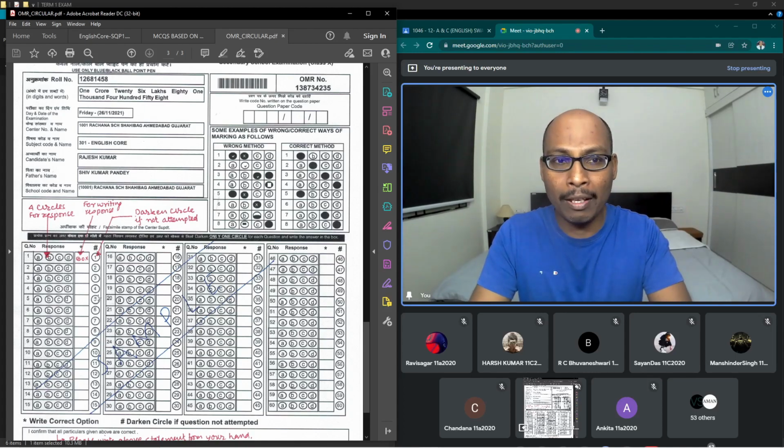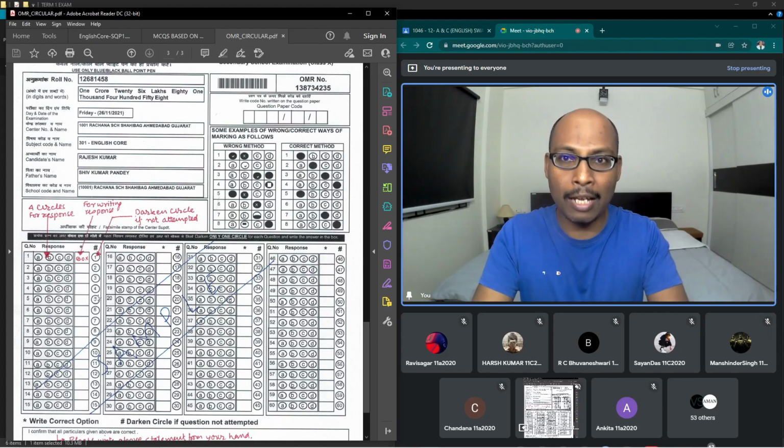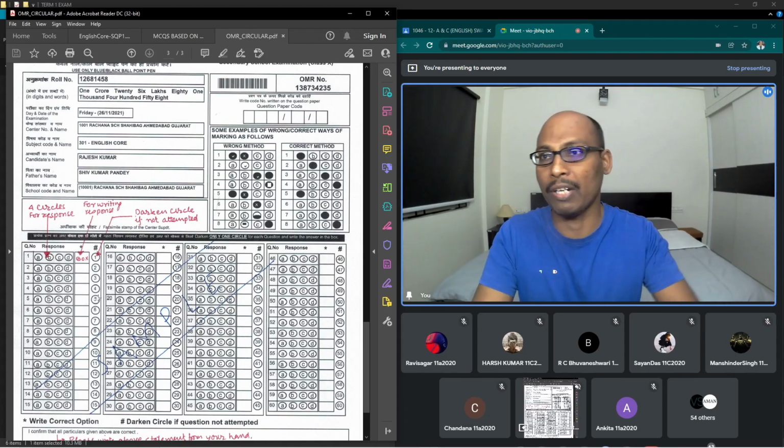It can be even a microsecond or a couple of seconds, but if your mind has no proper concentration, no practice, you know that the answer you marked in the question paper is A, but when you are bubbling or darkening the circle, you can darken the C circle. So there is a chance of committing an error. So I am going to discuss now how to write answers, especially in English subject. You can apply this strategy for other subjects also, and also how to mark answer correctly in the OMR sheet.